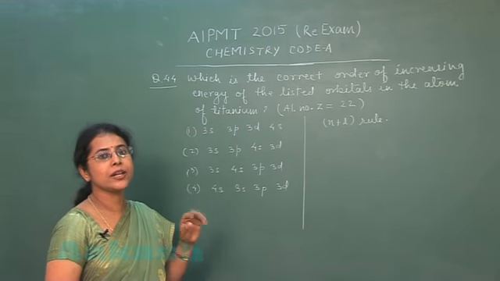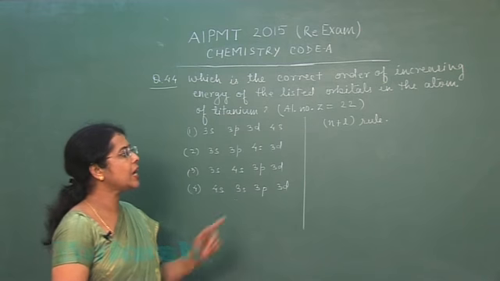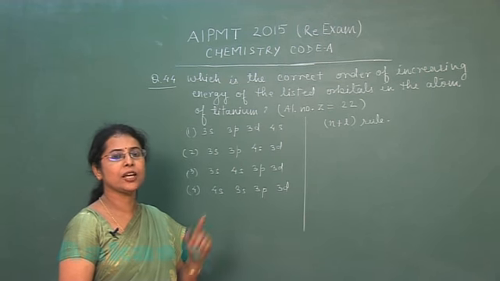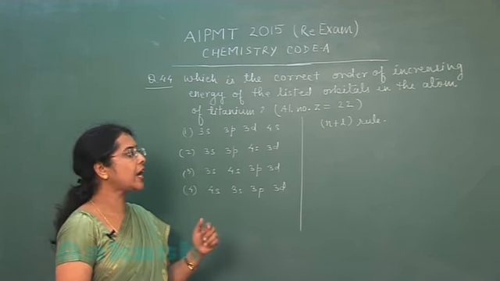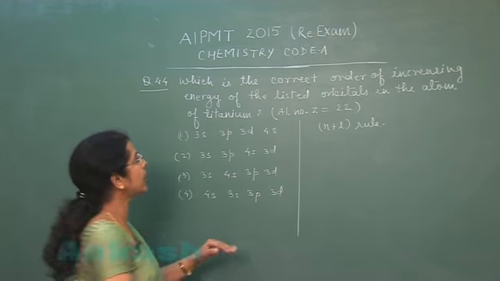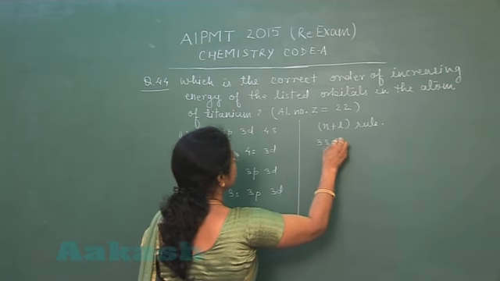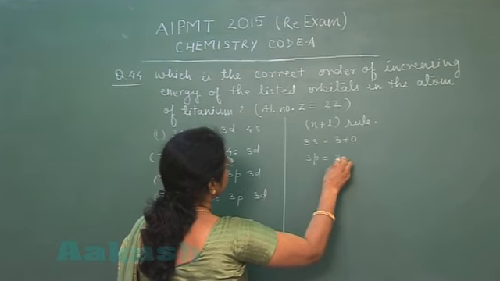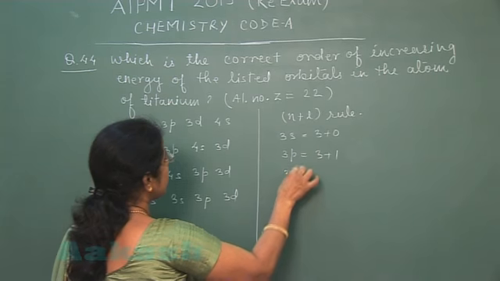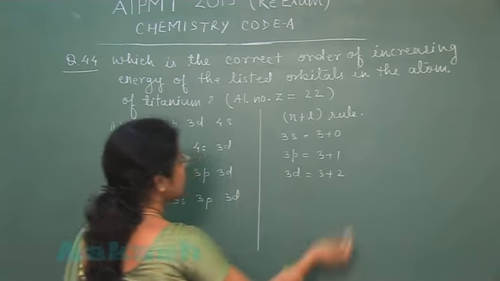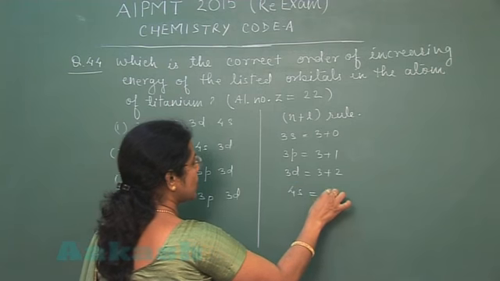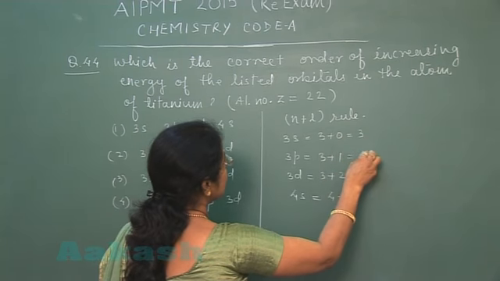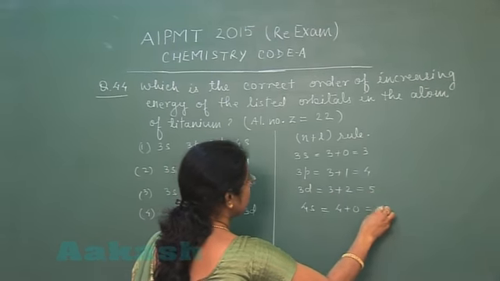First rule states that higher the sum of n plus l, higher will be the energy of orbital. And second rule states that if n plus l is same, then higher the value of n, higher will be the energy. 3s, this is 3 plus 0, 3p, 3 plus 1, 3d, 3 plus 2, 4s, 4 plus 0. 3 plus 0, that is 3, this is 4, this is 5, this is 4.